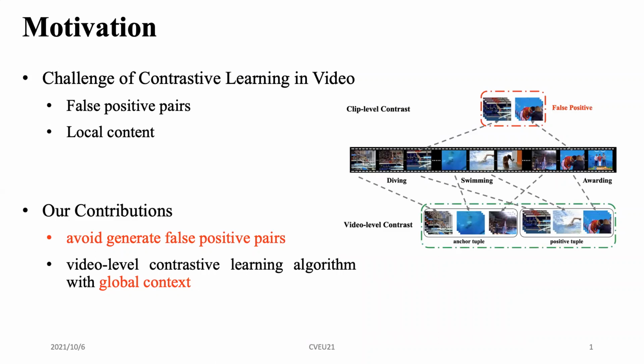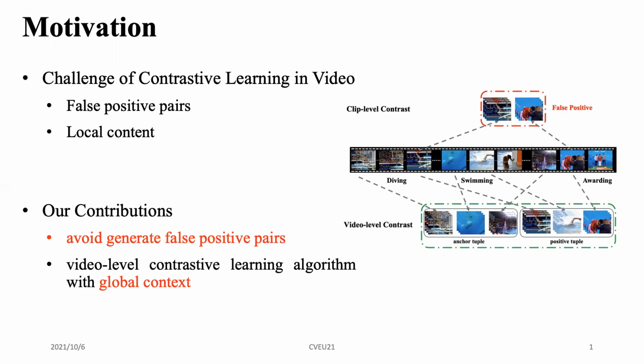When we construct contrastive pairs for video-level contrastive learning, we always encounter two challenges: false positive pairs and local content. For example, for a dive video, if we just randomly sample two clips, sometimes they include totally different content, such as dive and award in the example. They are false positive pairs.